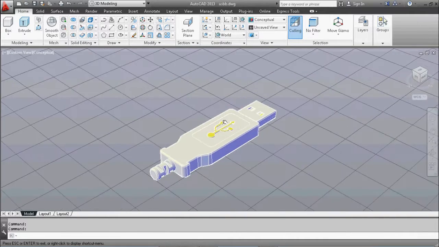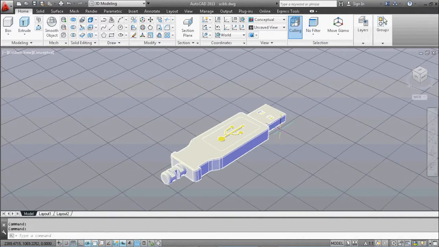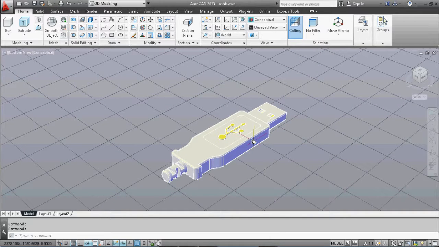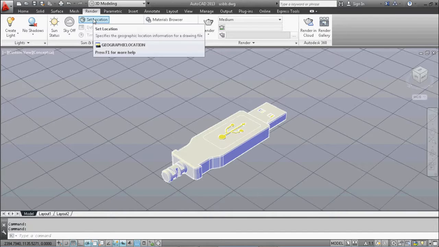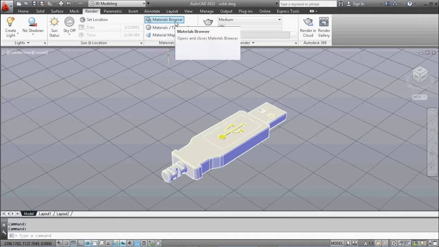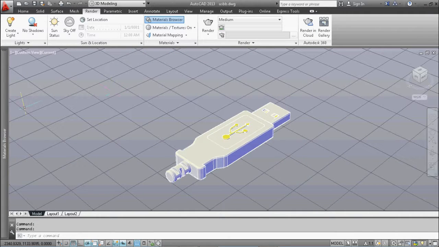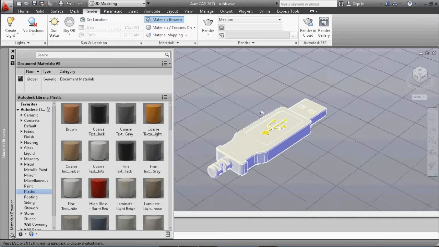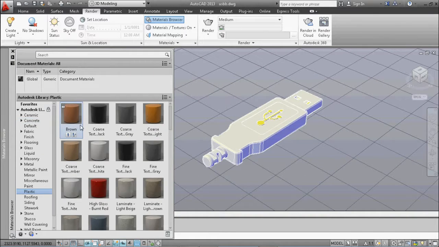The next touch is adding materials to our USB. Adding materials is optional and not really necessary, but I think it's fun to give your USB some customized looks. Go to the render menu, change the materials/textures to on, and then open the material browser. A window will pop up containing so many materials you can choose, like glass, wood, fabric, metals.